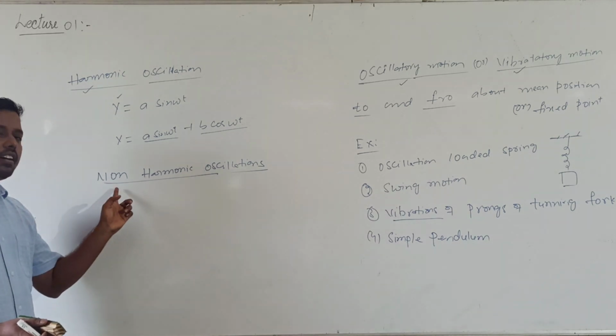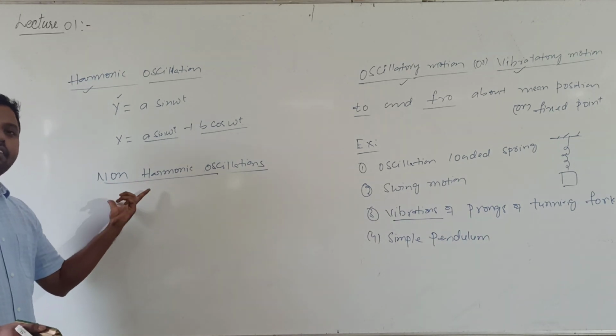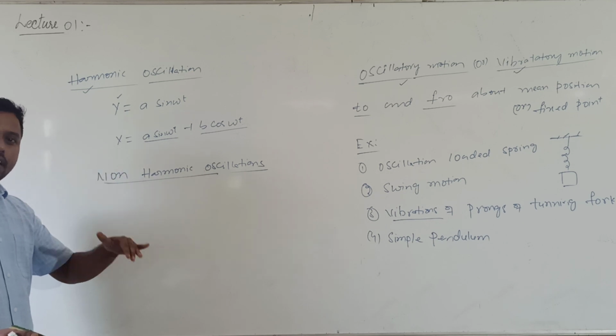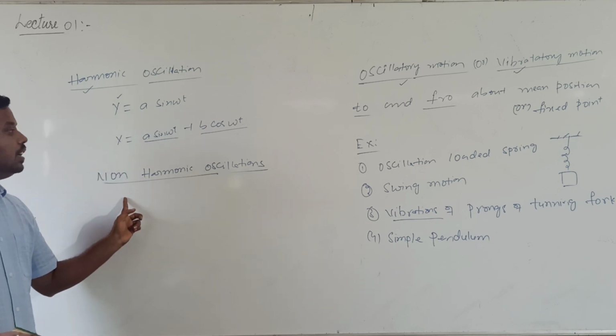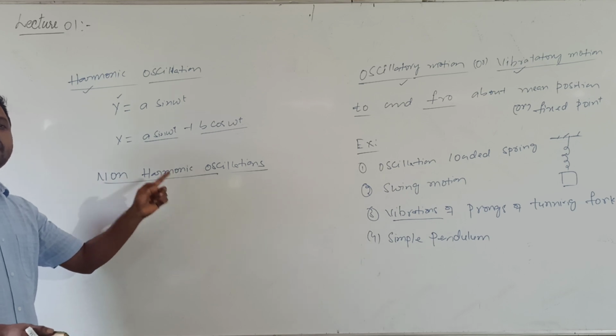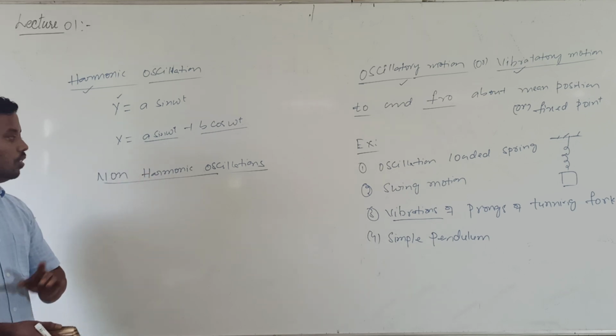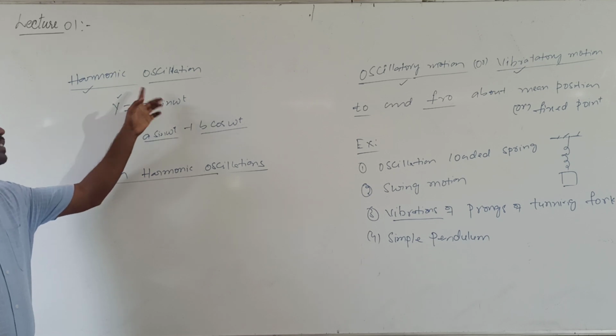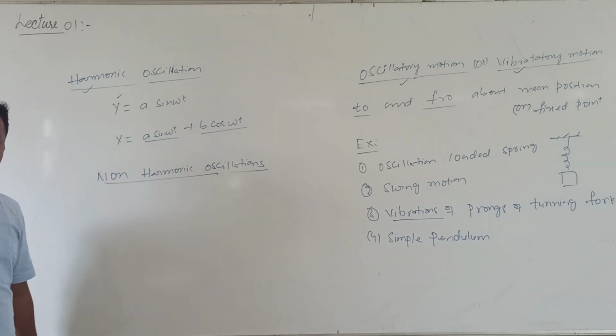All oscillations are not harmonic. For it to be harmonic, the oscillatory motion should repeat itself in regular intervals of time, that is, it should be periodic also.